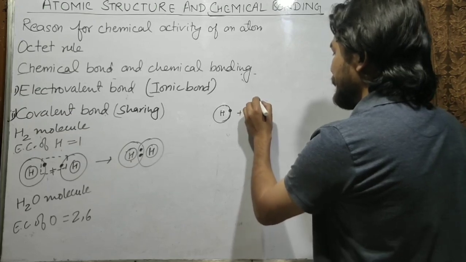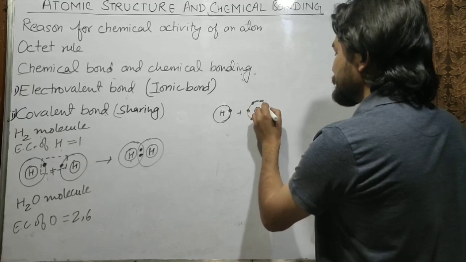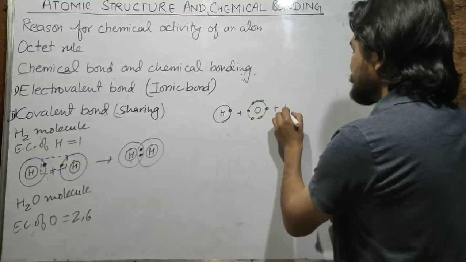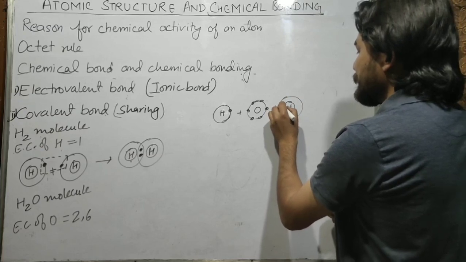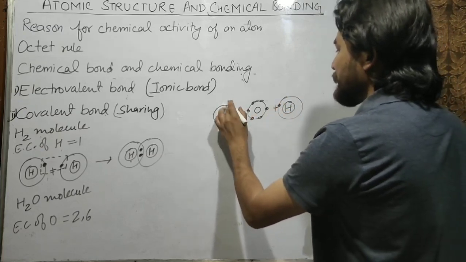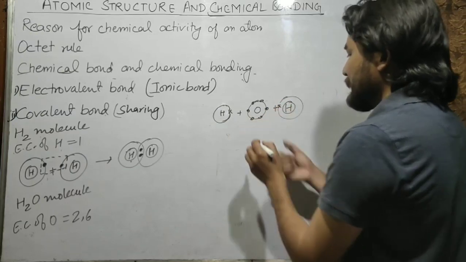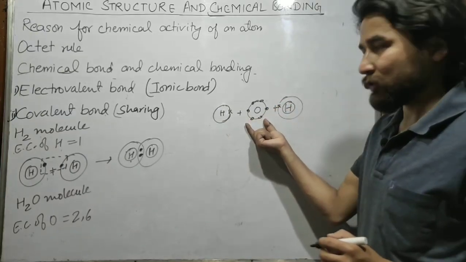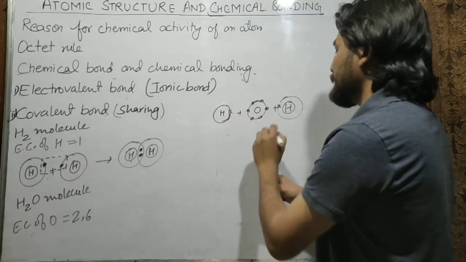The oxygen atom has 6 electrons: 1, 2, 3, 4, 5, 6. And then there is another hydrogen atom, which will also have 1 electron. The electrons of hydrogen are shown by crosses, while the electrons of oxygen are shown by dots, so that we can differentiate between hydrogen and oxygen.